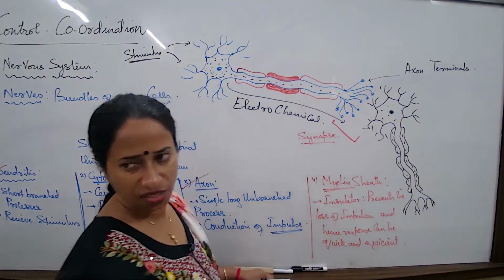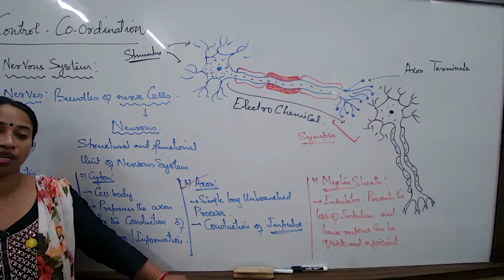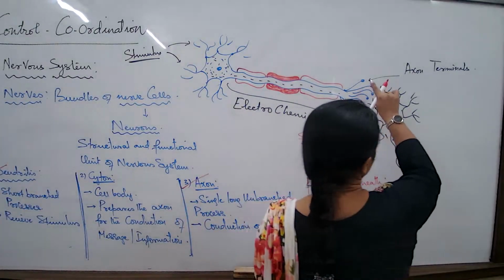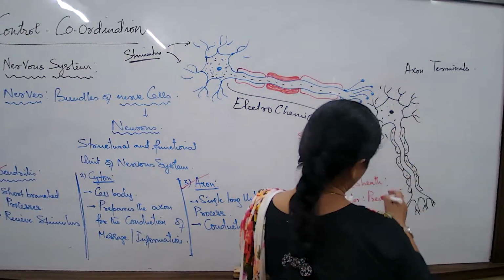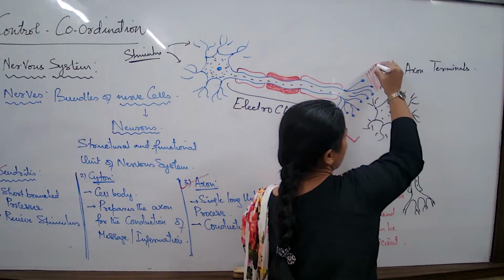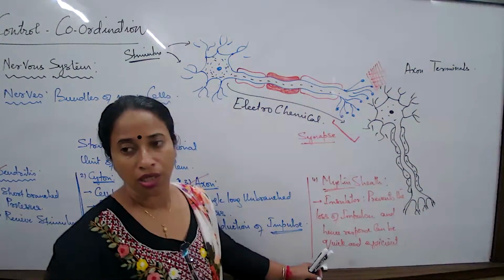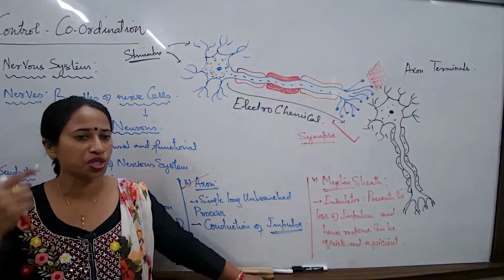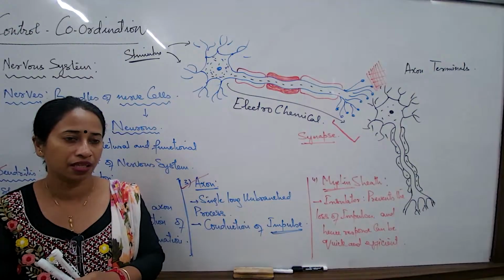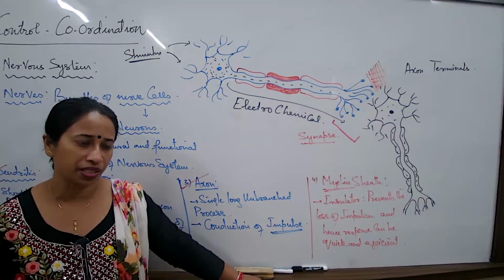But is it always necessary that the axon terminal should come in contact with the dendrites of another neuron? No, not necessary every time, because sometimes it is also possible that these axon terminals come in contact with some muscles of the body. It is also possible, no? So think of some neurons which are running from the brain and terminating on the muscles of the hand, running from the spinal cord, terminating on the muscular regions of our body.